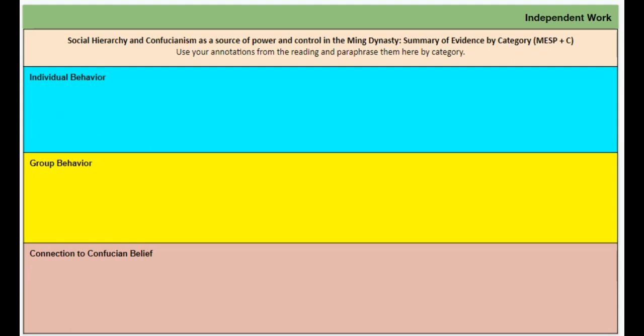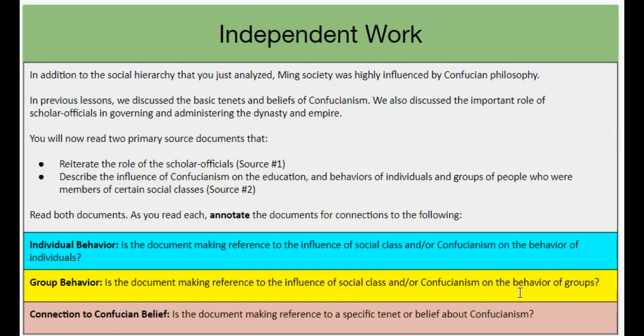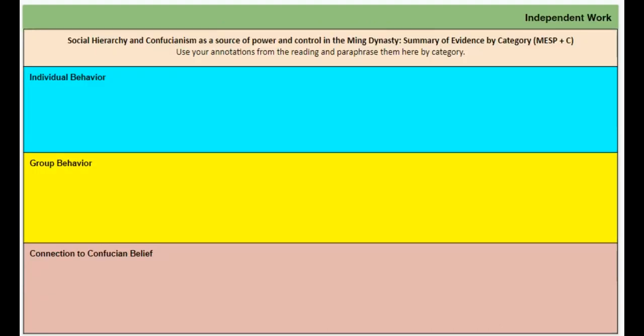So when your teacher asks you to do this and asks you to do independent work, or maybe asks you to do it for one or the other, says annotate, you're not intimidated. You're going to have all your information lined up, because your next step is going to be to use this information to build a paragraph, and you have everything all organized. Because you know why? You got this.